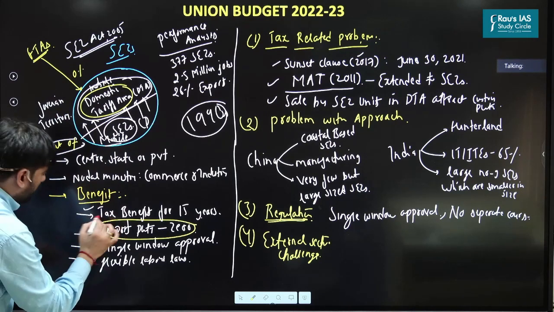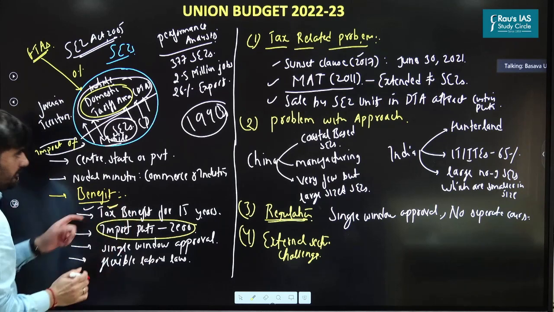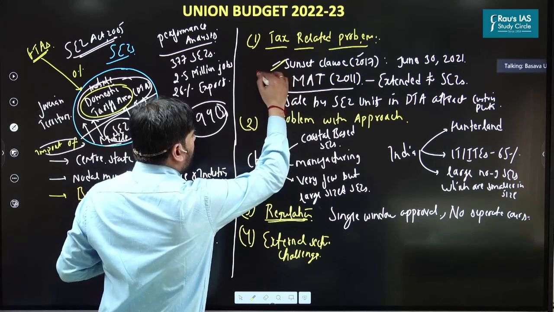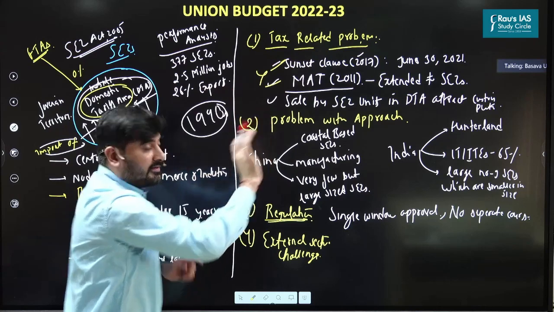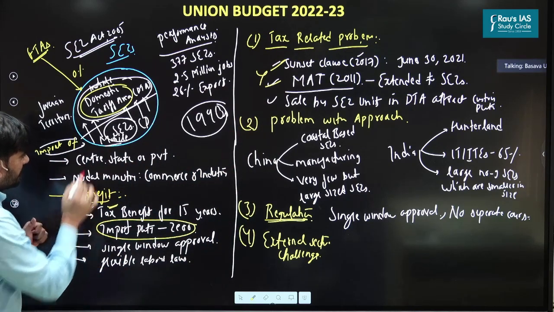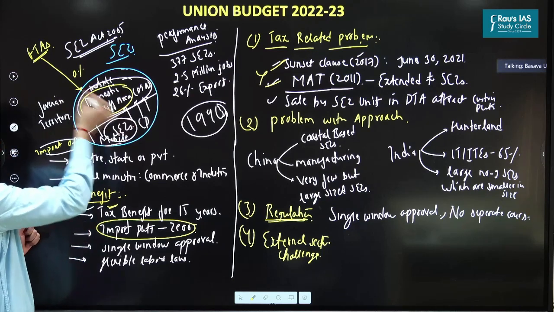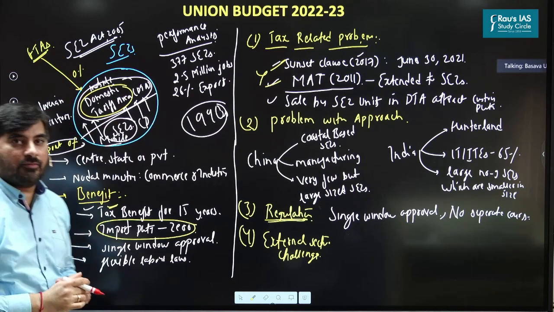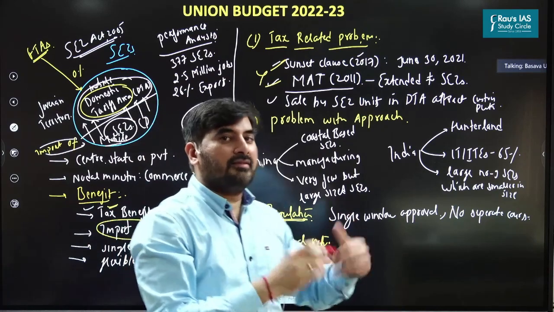So I told you two benefits. One, they're getting tax benefit. Now these two tax benefits are gone for the SEZ units, right? Third benefit, I said that they can import goods from other countries at 0% customs duty. But even the units in the domestic tariff area can also import goods from other countries at 0% customs duty. This is the third problem.